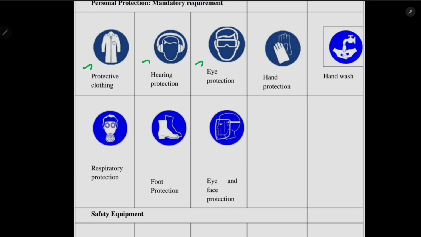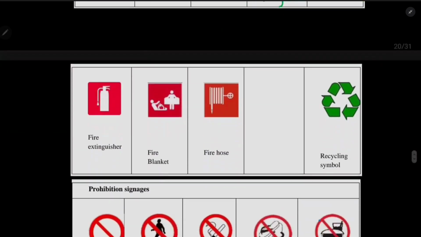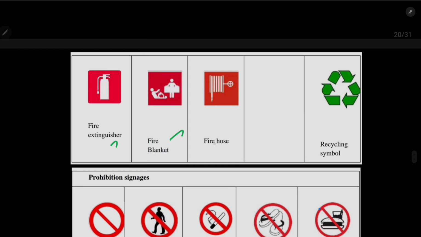Okay, so next is safety equipments. Emergency eye wash in case something happens. Then emergency safety shower, same. First aid, and then emergency assembly and location assembly point. For example, if any fire incident happens, we should have an assembly point for all the people to gather there and escape. And then emergency exit. Then fire extinguisher, fire blanket, and fire hose. Okay, in case fire happened. Then recycling symbol. So this should be mentioned on the dustbin, and only the plastic which has to be recycled should be put inside the recycle bin.